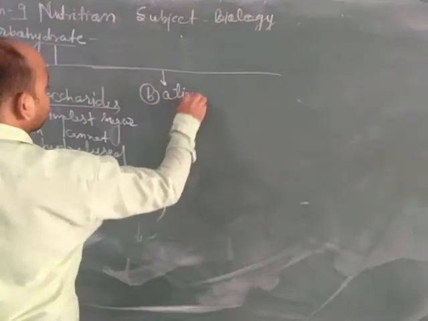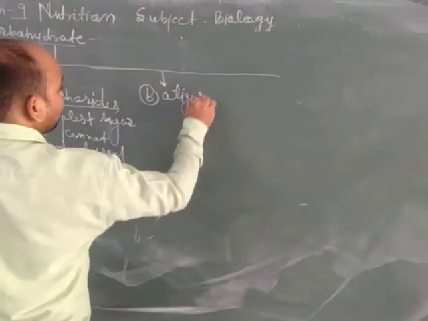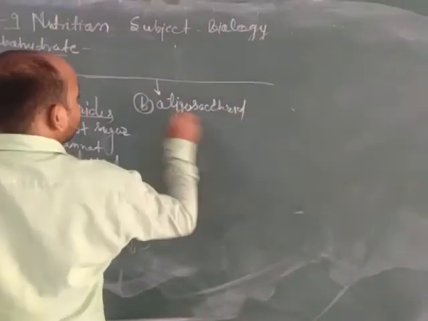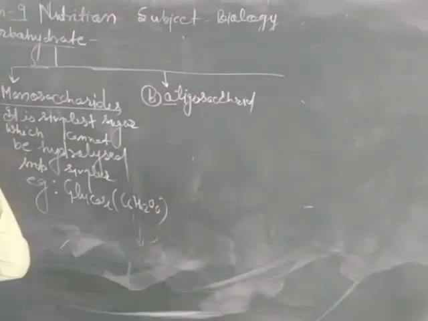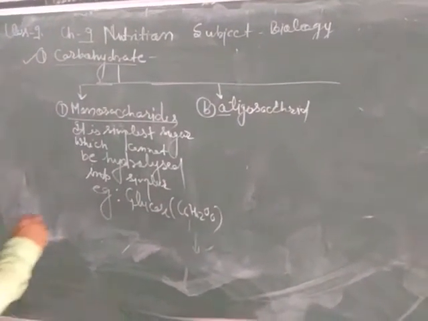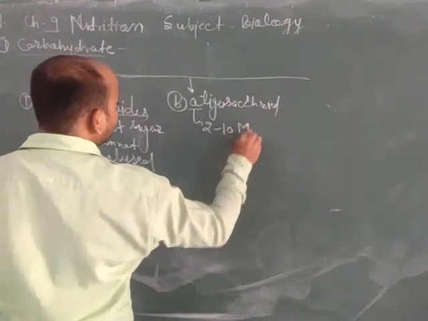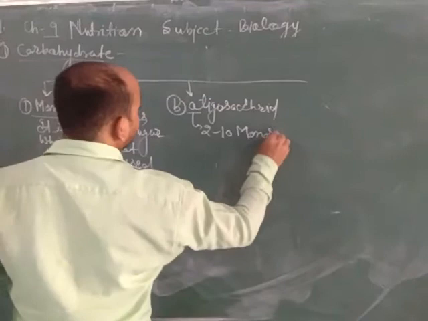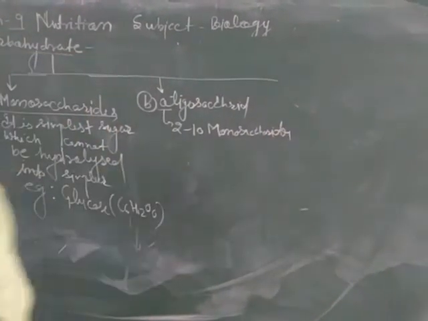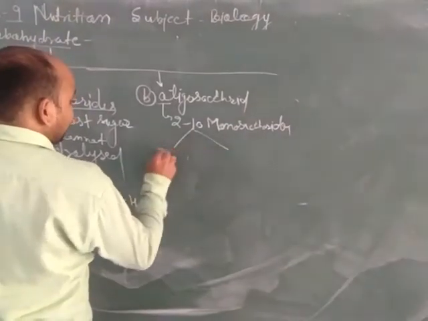It contains a few sugars, 2 to 10 monosaccharide molecules, and that is called oligosaccharide.